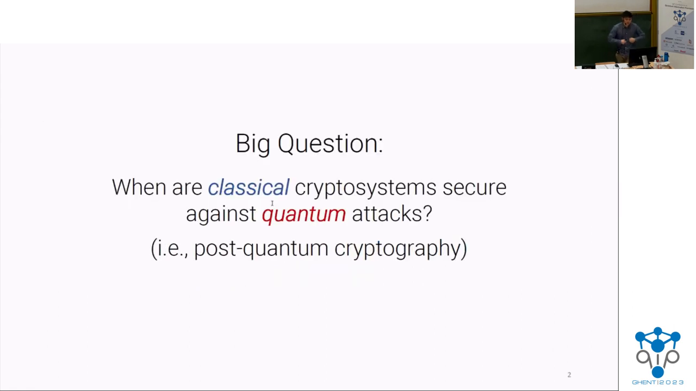All right, so the motivating question for this work is understanding when classical crypto systems are secure against quantum attacks, or post-quantum cryptography. So a bit of a shift from the last talk where we were looking at quantum protocols. Now we're back in classical land where everyone's classical except for the adversary.